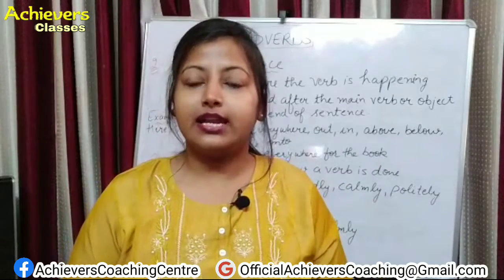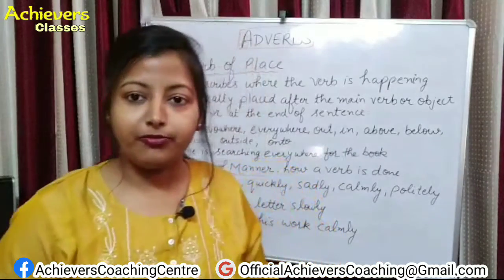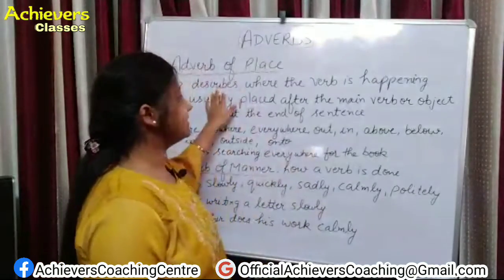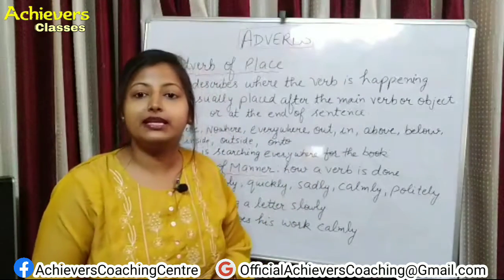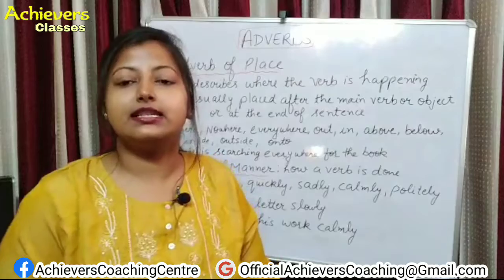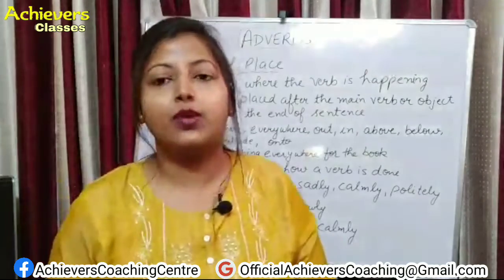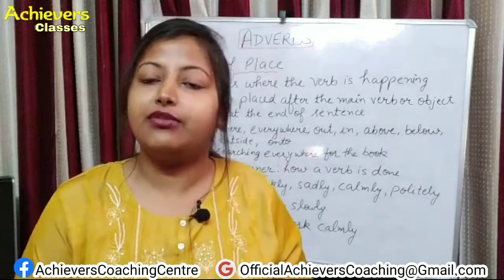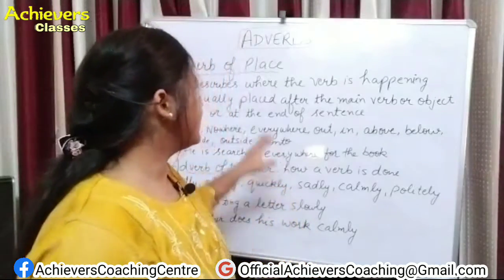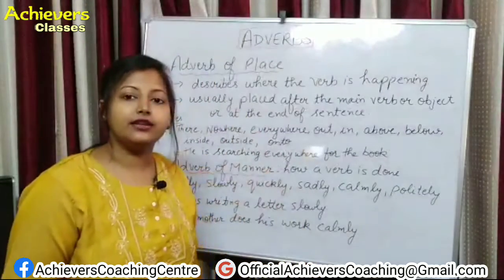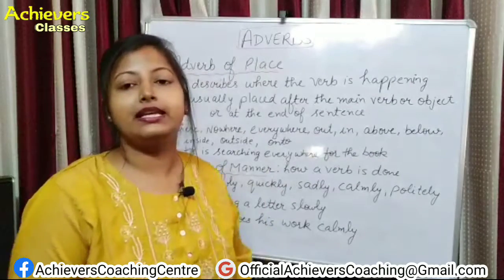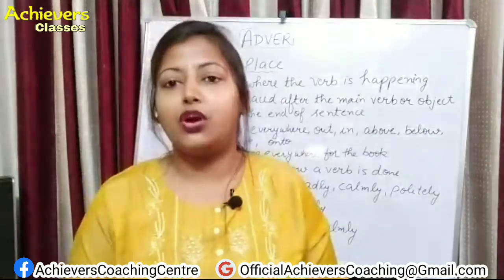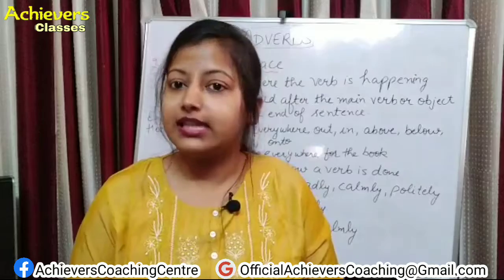So we proceed to our next type, that is adverb of place. What is adverb of place? It describes where the verb is happening. Where is describing the place, as when is describing the time. So here where is describing the adverb of place. Usually, as I earlier told you, adverbs are placed after the main verb or the object or at the end of the sentence.